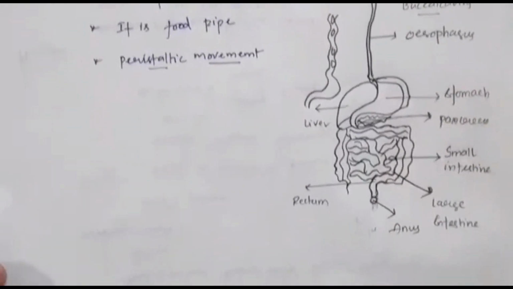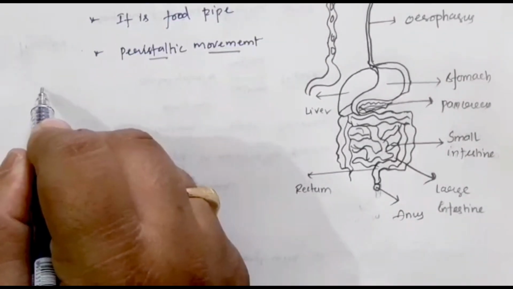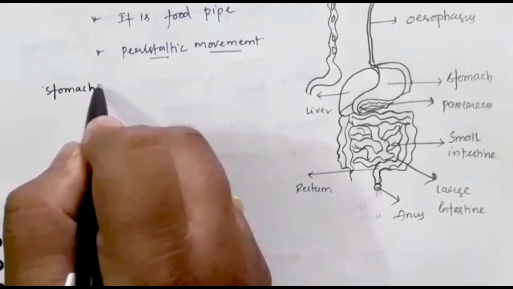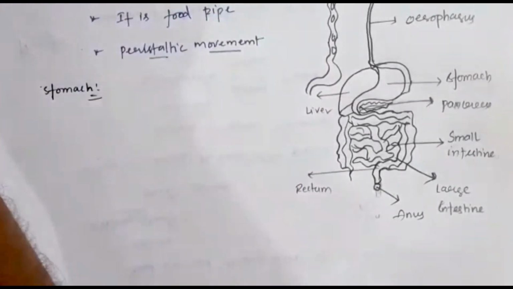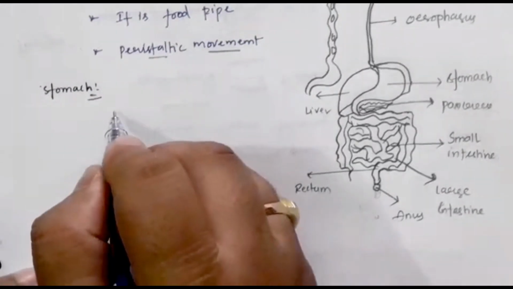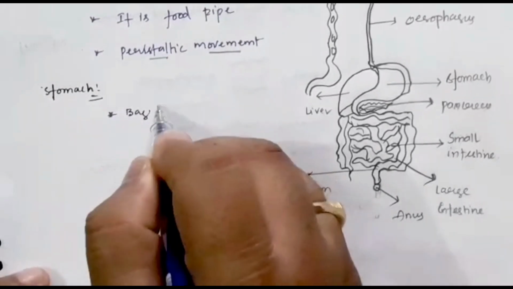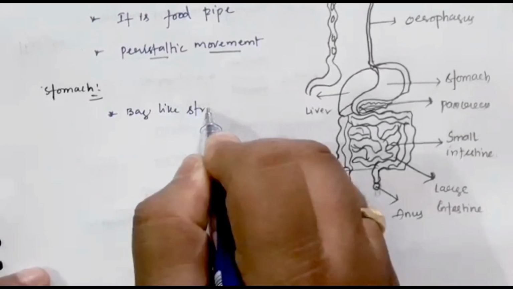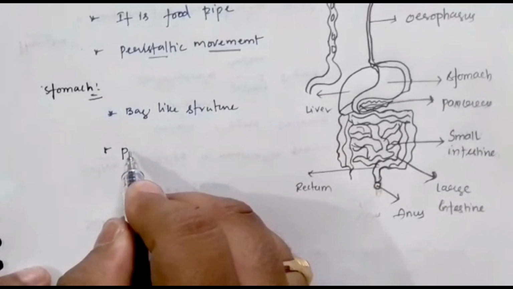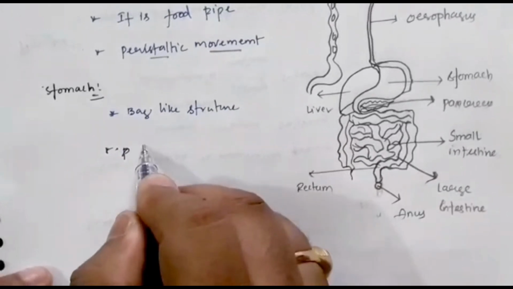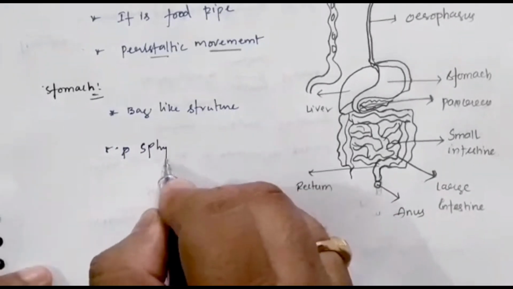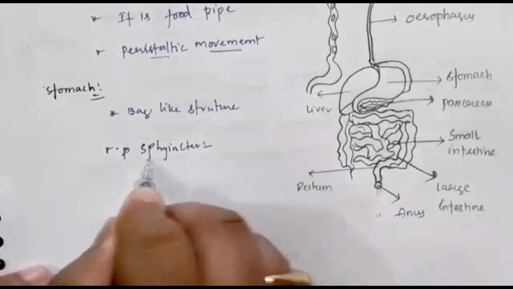Okay, the next part of our digestive system: from the esophagus the food passes into the stomach. So let us discuss what actually happens in our stomach. The stomach is a bag-like structure. You have to remember it is a bag-like structure. It contains what we call sphincters. So we have two sphincters in the stomach.